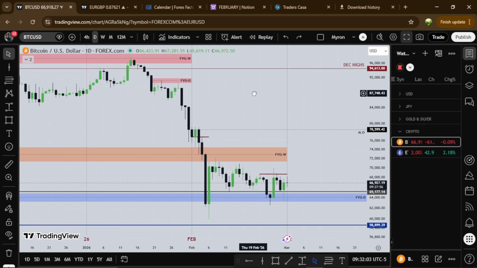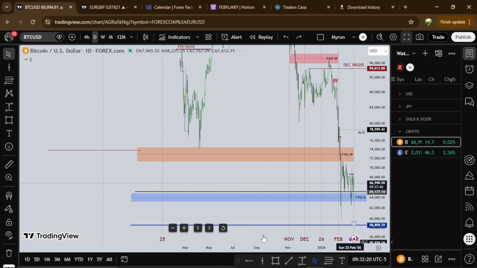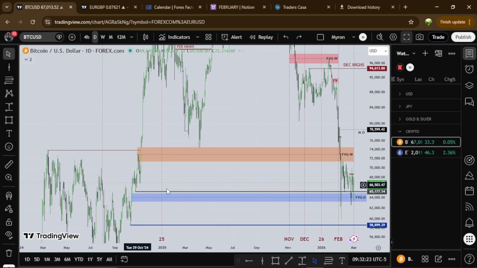So this is Bitcoin for the month of February, and we'll see how Bitcoin uses this fair value gap as resistance to go lower on Thursday for the first week, and how price has been moving around inside this gap, right? So Bitcoin has taken out a major low. Bitcoin has been going down crazy, right? So we might attract this other low, or we might have a market reversal from here. I don't know. We'll see.